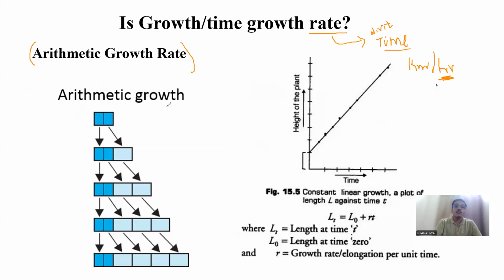Let me explain arithmetic growth rate at the cellular level. I'll tell you what is happening at the cellular level, and also in the mathematical form, which is very easy to understand because we're going to see a graph for it. First I'll explain this at the cellular level. It's very simple. Let us assume we have two cells here.